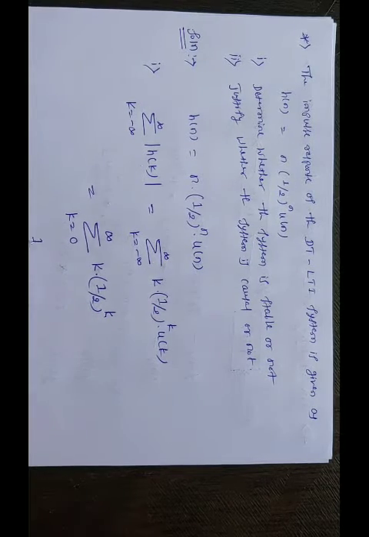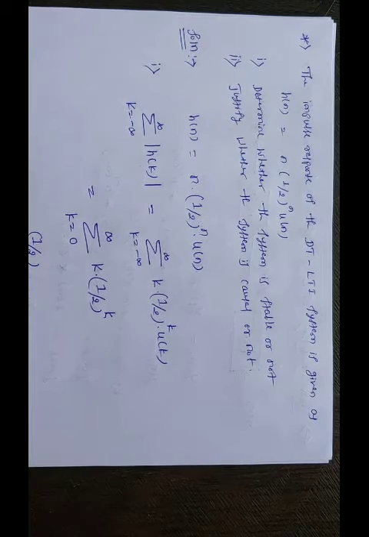That's why remembering the standard formula is very important. So it is 1 by 2 divided by (1 minus 1 by 2) whole square. This is of the form k a raised to k, so it is a divided by (1 minus a) whole square.